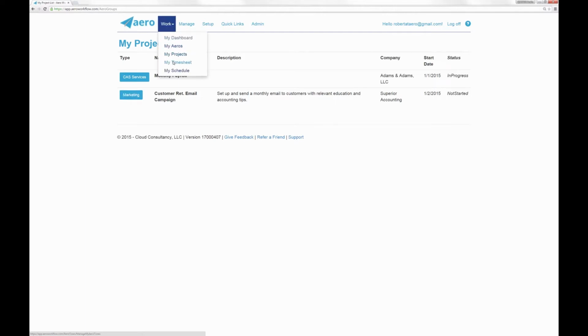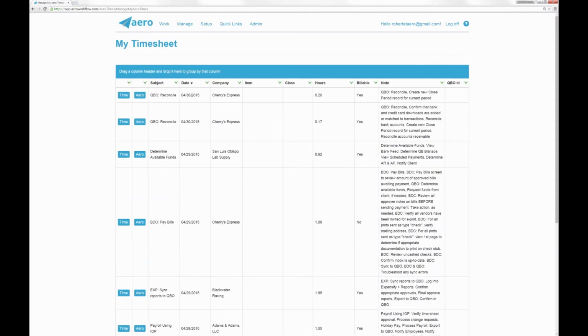The next place we're going to go is my timesheet. So again, this is for the person logged in. That was the projects assigned to the person logged in. This is the timesheet for the person logged in.